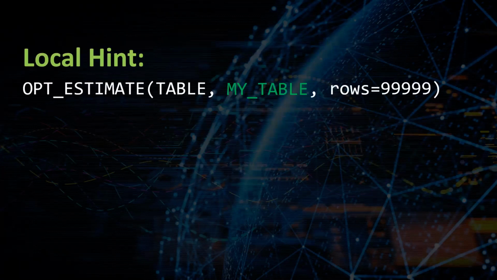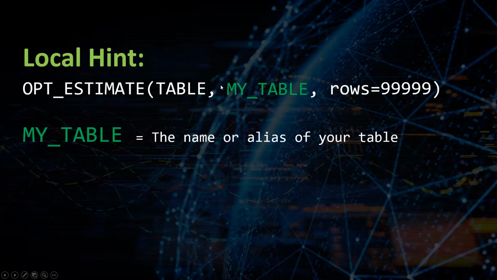The OPT_ESTIMATE hint looks like this. What you do is you type out OPT_ESTIMATE, open parentheses, and then you type out the word TABLE. Literally, this is not a placeholder of any kind. You literally type out on your keyboard TABLE, comma, space, and then you put a table alias right here. So my table here is a placeholder. You would replace that with whatever your table's alias is. You put comma, space, ROWS equals, and then you tell Oracle the number of rows that it should expect from this particular operation.